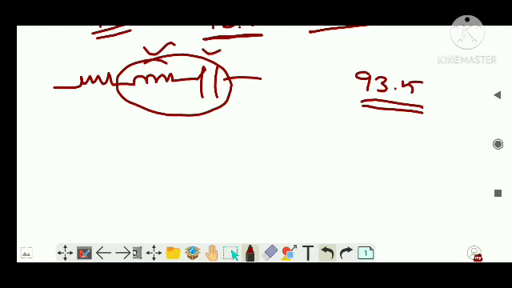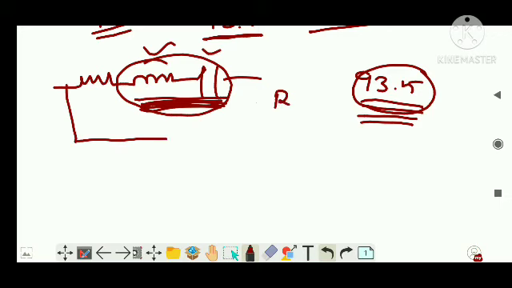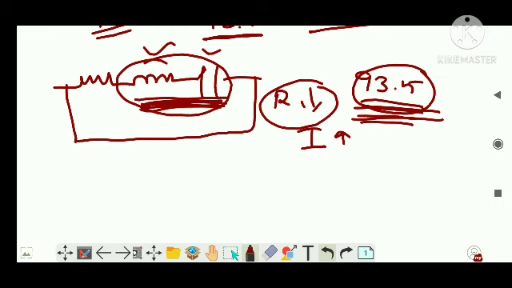We want the current to become maximum corresponding to this frequency, right? So at this frequency, when you turn the knob, you change the value of LC in such a way that the resistance of this entire LCR circuit becomes minimum, so that the current will become maximum. When current becomes maximum, you will get the maximum audibility. That is what is happening in a tuning circuit. So you want the resistance to become least so that the current will be maximum.